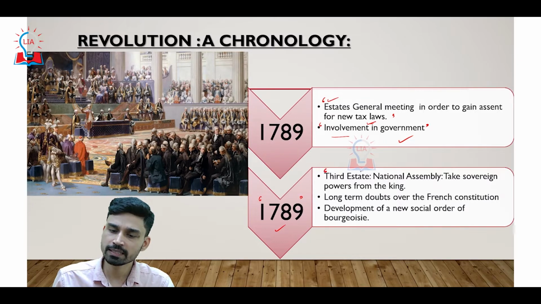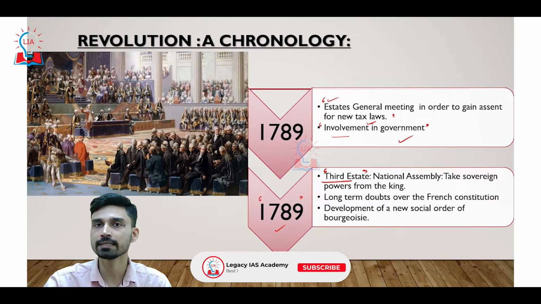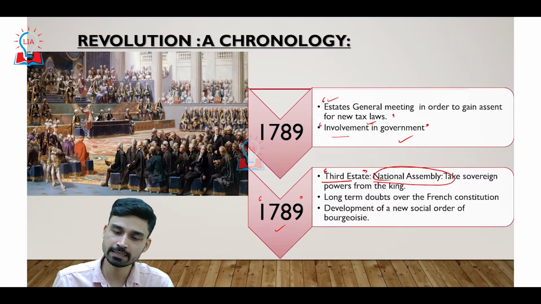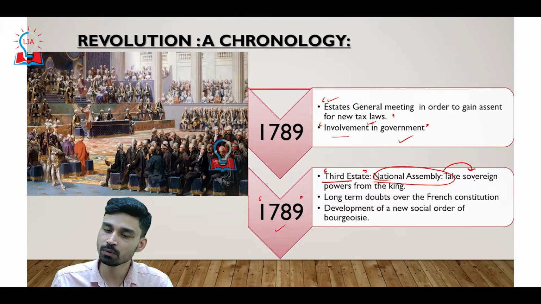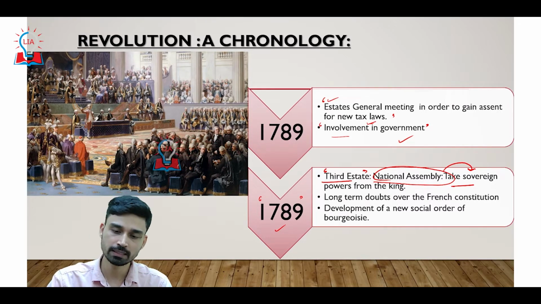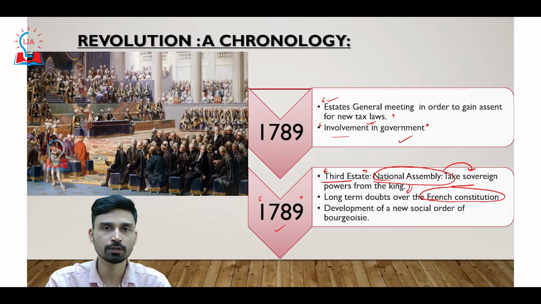Upon rejection of their demand, the third estate decided that they would no longer consider the king as the head of the government. Basically, they wanted to create a National Assembly, and by creating it, take the sovereign powers away from the king and create a self-government of their own. The reason was very simple: the people of the third estate had a long-term doubt over the constitution of France and its relevance, because they were very much influenced by the ideas of liberty, equality, and fraternity that were completely missing from the existing system of government.